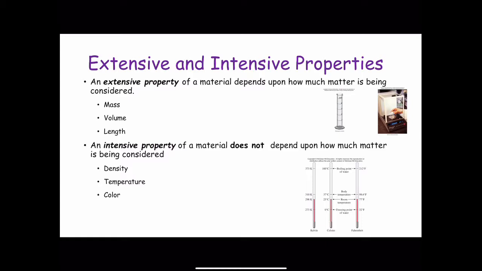So is temperature. Suppose that we have 2 beakers, each containing 100 milliliters of water at 25 degrees Celsius. If we combine them to give 200 milliliters of water in a larger beaker, the temperature of the combined quantities of water will still be 25 degrees Celsius, the same as it was in the 2 separate beakers. The density of the combined quantities of water will also be the same as the original quantities. So will the color. The temperature and the density of water do not depend on the amount of water present. Unlike mass, length, and volume, temperature and other intensive properties are not additive.